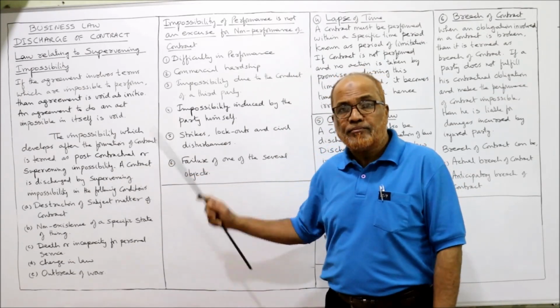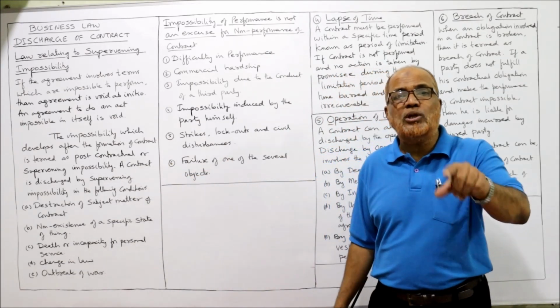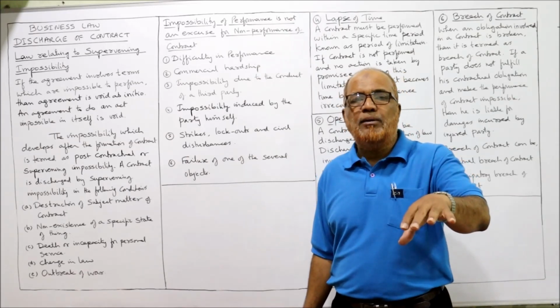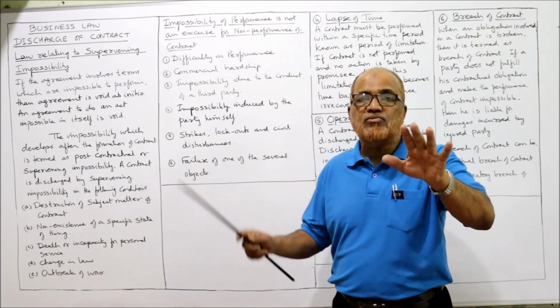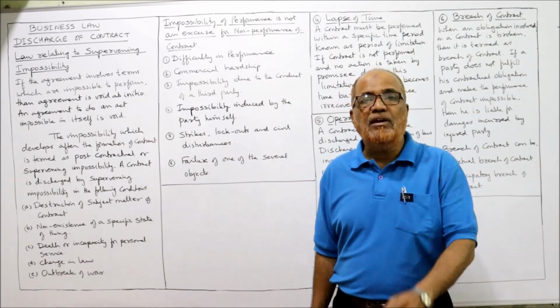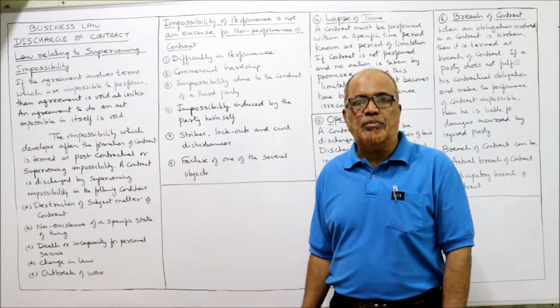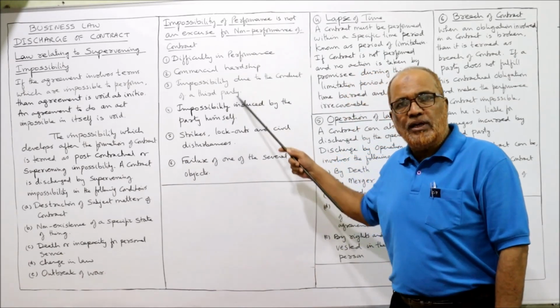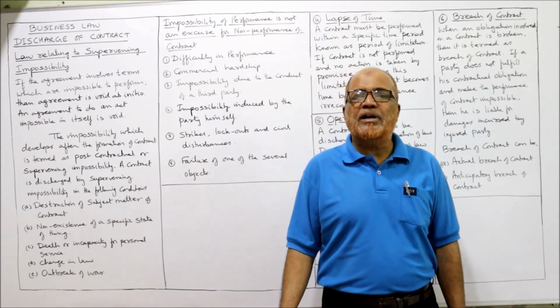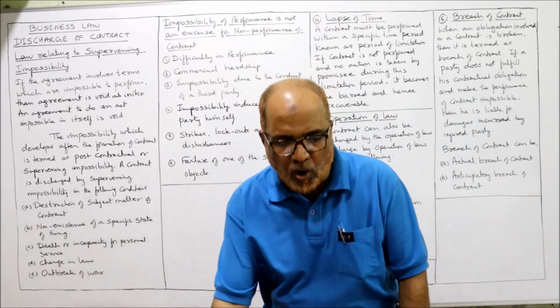Next one, exceptions to the law relating to supervening impossibility. Even if there is supervening impossibility, when will the obligations remain the same and the contract not be terminated? So here I have explained the exceptions. That's all. This is the end of the topic discharge of contract.